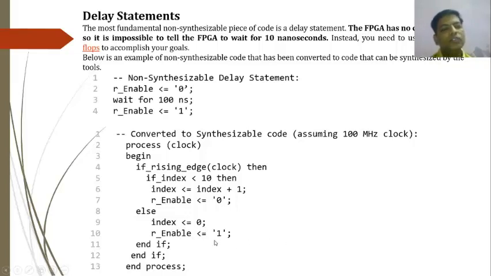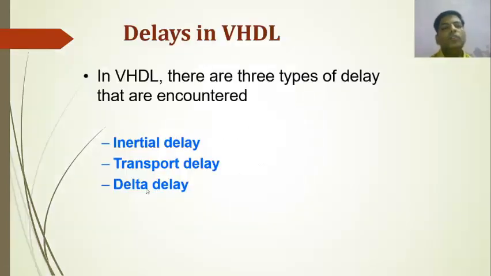In this way, we have to convert that particular non-synthesizable statement into synthesizable code. After that, whatever statements we have opened, we must close. Two ifs were opened, so we have to end if two times, then end the process. In this way, we have the codes.